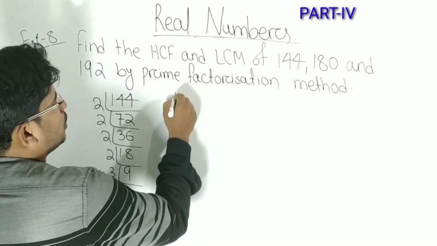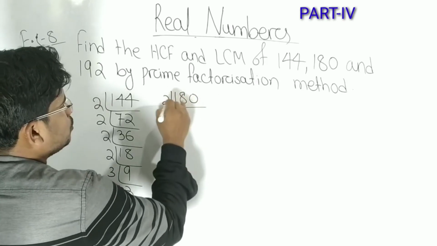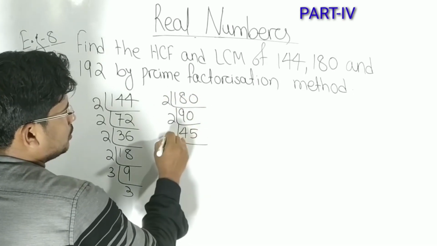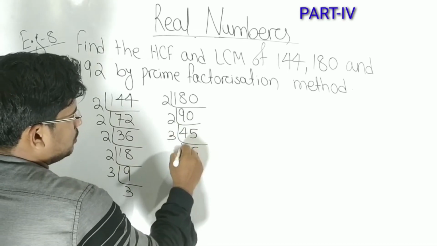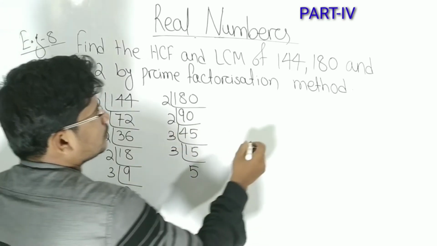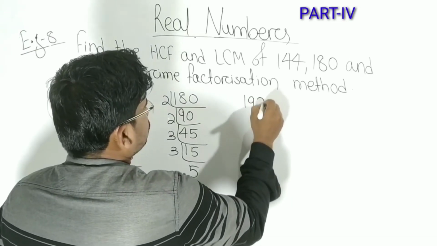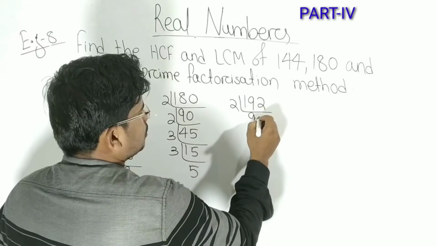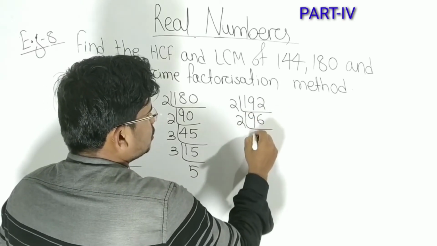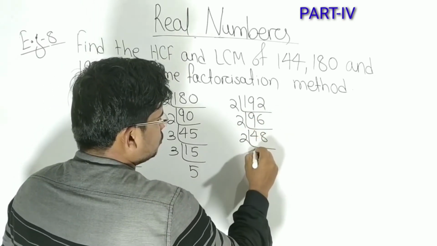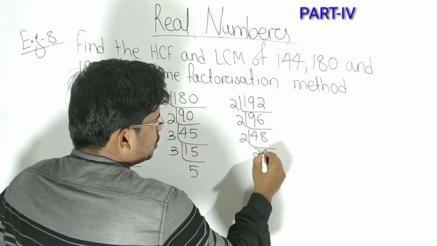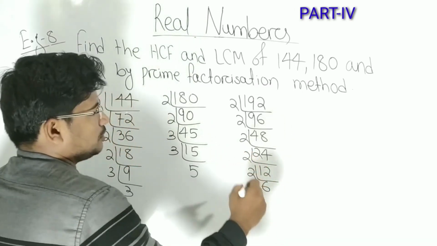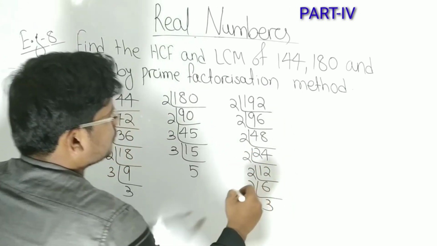Now 180, 2 90, 2 45, 3 15, 3 5. Now 192, 2 9s are 18, 2 6s are 12, 2 4s are 8, 2 8s are 16, 2 2s are 4, 2 4s are 8, 2 12, 2 6, again 2 3.